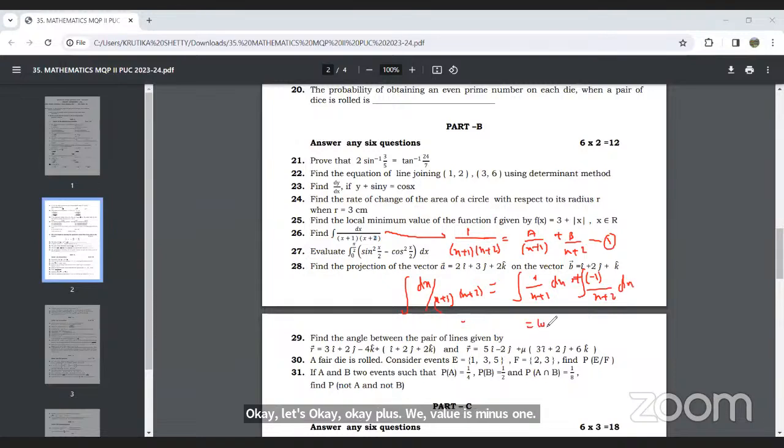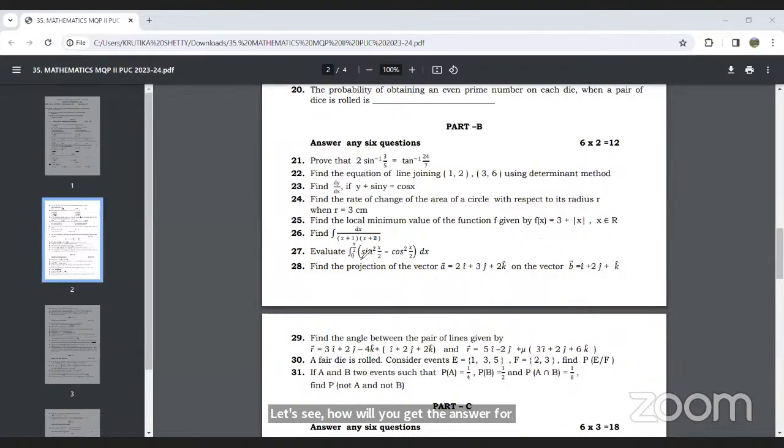When we simplify, we get log of x plus 1 minus log of x plus 2 plus c. This is the value after integrating. Or when we simplify, we get log of x plus 1 upon x plus 2 plus c as the answer for the integration. That was the 26th question. Next, similarly, we will discuss the 27th.